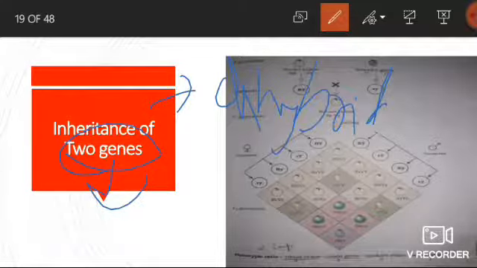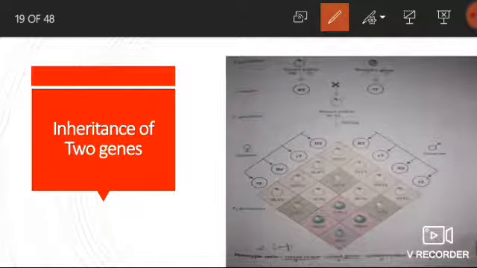As we studied earlier, in inheritance of one gene only one character is studied, and this is shown by a monohybrid cross. But the law of independent assortment is applied only when two characters are involved. That means inheritance of two genes.